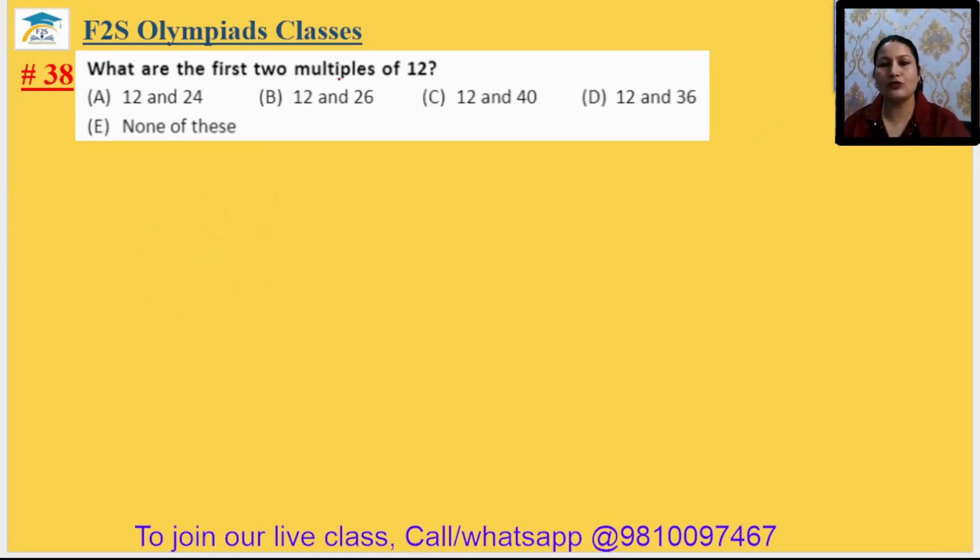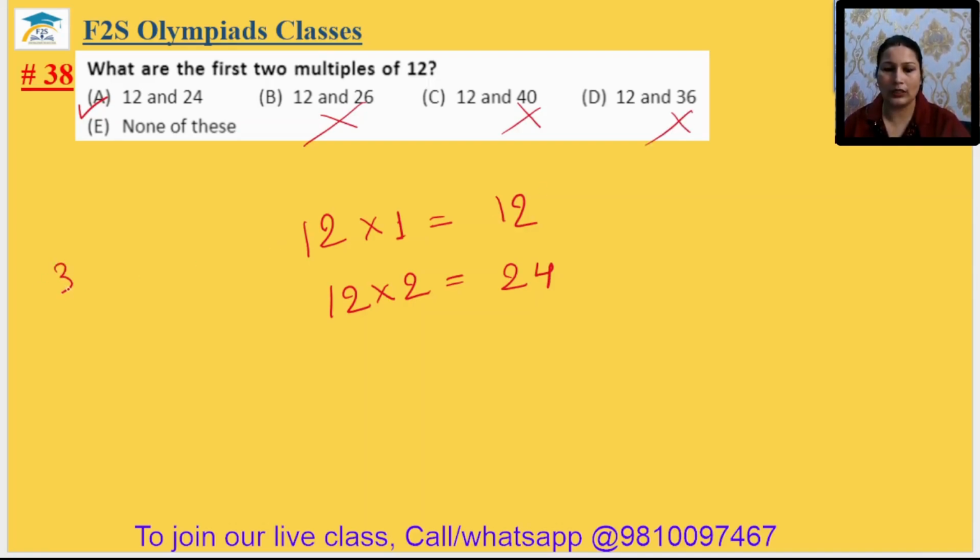38. What are the first two multiples of 12? The first two multiples means 12 multiplied by 1 and 12 multiplied by 2. 12 ones are 12 and 12 twos are 24. 12 and 24, option available in A. 38th answer is option A.